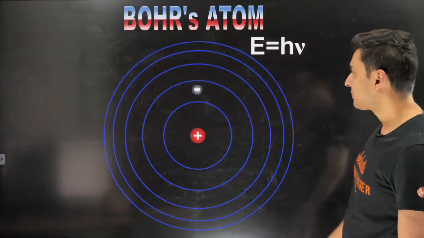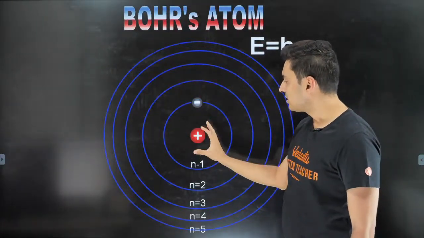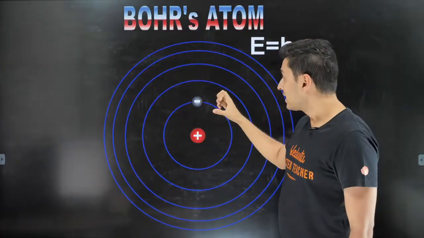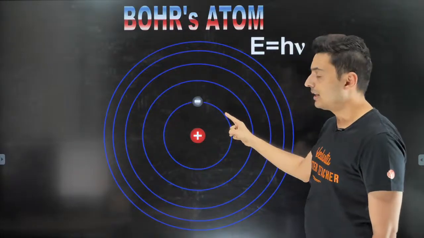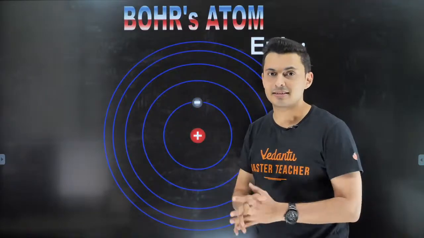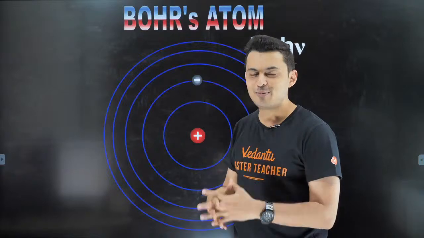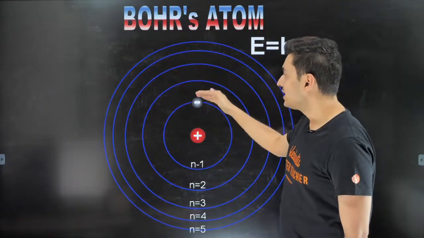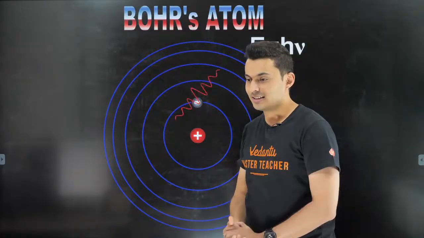This is how it looks. Look at that. There is some light which falls onto it. This is an electron. This is a nucleus. If light falls onto an orbit, that electron accepts that photon and it jumps into a higher orbit. I hope you can see that. The electron jumps into a higher orbit and then it is said to be in an excited state. Now once it is excited, it can't stay excited forever. It has to come back to reality, and that's what happens. So the electron jumps back, and the change in energy is accompanied by a release of a photon. I hope this makes sense.